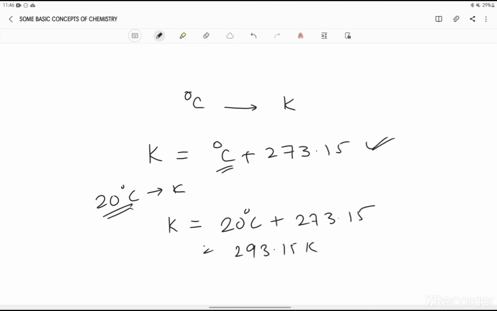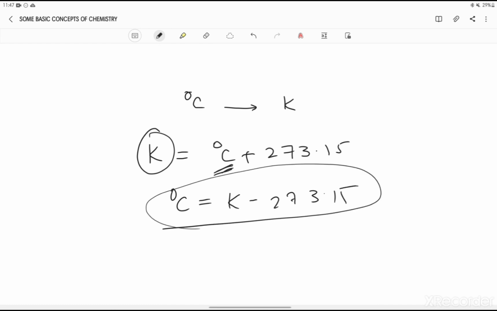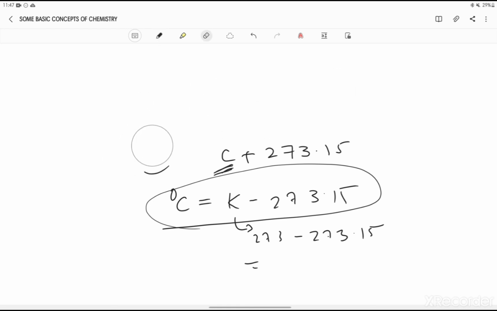293.15 Kelvin. Okay. So here again a vice versa can also occur, like if Kelvin scale is given and if you want to find out the degree Celsius, so you can always do this, just minus it out, subtract this, you will get degree Celsius, right? अगर 273 केल्विन दिया हुआ है तो आप इसको 273 माइनस 273.15 कर दो तो वो डिग्री सेल्सियस में चेंज हो जाएगा. फाइन.